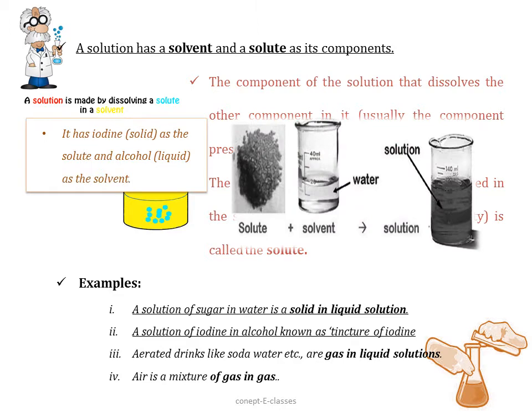Another example is a solution of iodine in alcohol. It's known as a tincture of iodine as well. Here, which is the solute? Iodine is the solute, which is present in lesser quantity. Alcohol is the solvent. So here what happens? When we dissolve iodine in alcohol, we get a tincture of iodine.